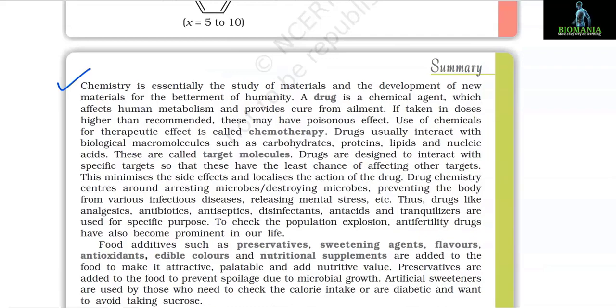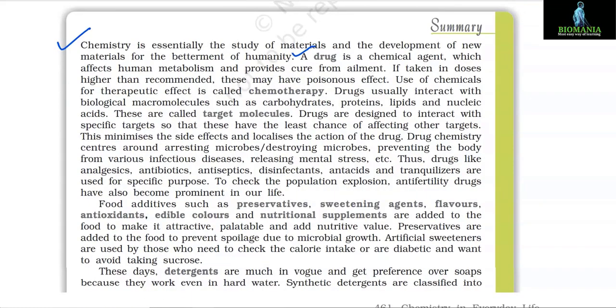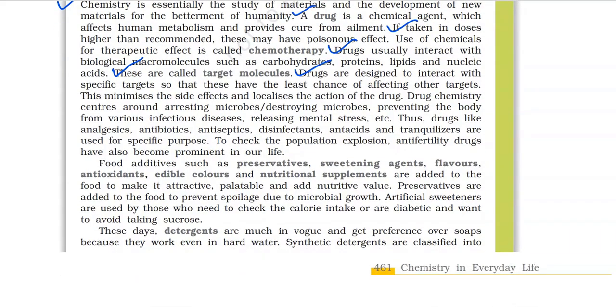Summary. Chemistry is essentially the study of materials and the development of new materials for the betterment of humanity. A drug is a chemical agent which affects human metabolism and provides cure from ailment. If taken in doses higher than recommended, these may have a poisonous effect. Use of chemicals for therapeutic effect is called chemotherapy. Drugs usually interact with biological macromolecules such as carbohydrates, proteins, lipids, and nucleic acids. These are called target molecules. Drugs are designed to interact with specific targets so that these have the least chance of affecting other targets. This minimizes the side effects and localizes the action of the drug.